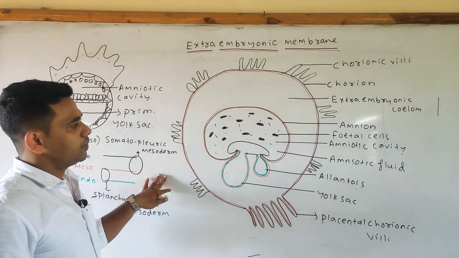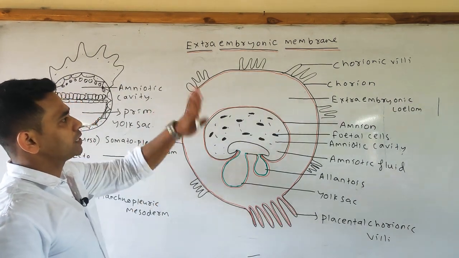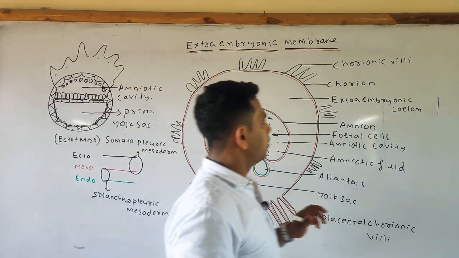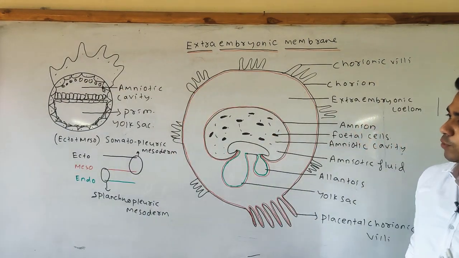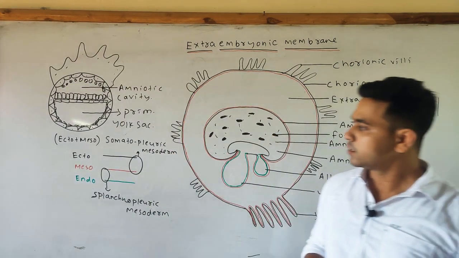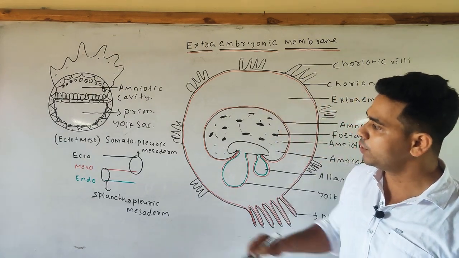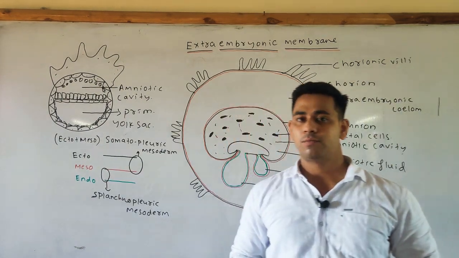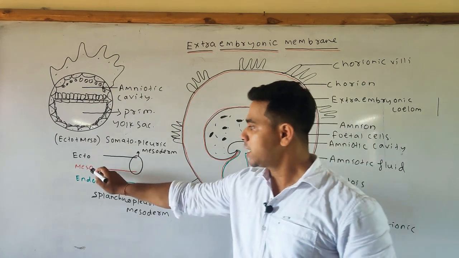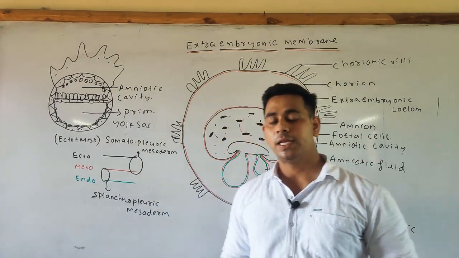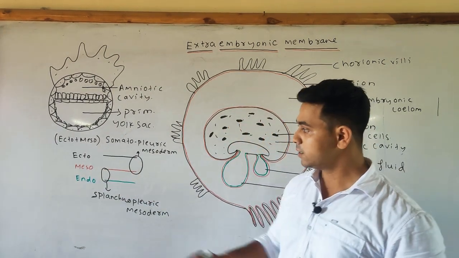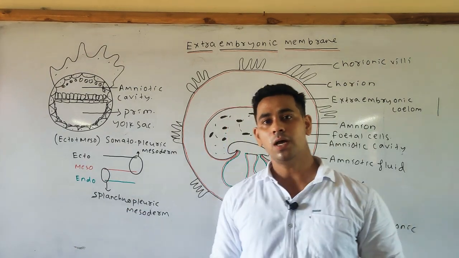So this is your complete structure of the extraembryonic membranes. One point is important, you should remember that the extraembryonic ectoderm is derived from the trophoblast. The extraembryonic mesoderm is derived from the yolk sac, and the extraembryonic endoderm is derived from the hypoblast.